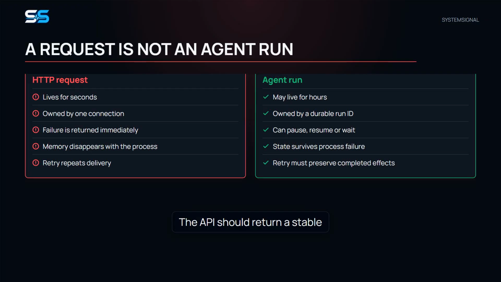The API should return a stable run ID quickly. A separate orchestrator advances that run through explicit states. Closing the tab only closes the observer, unless the user sends a real cancellation command. This separation also makes mobile reconnects and server restarts boring, which is exactly what we want from production infrastructure.